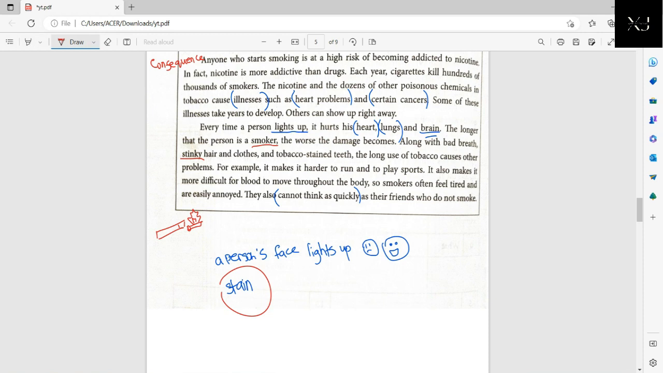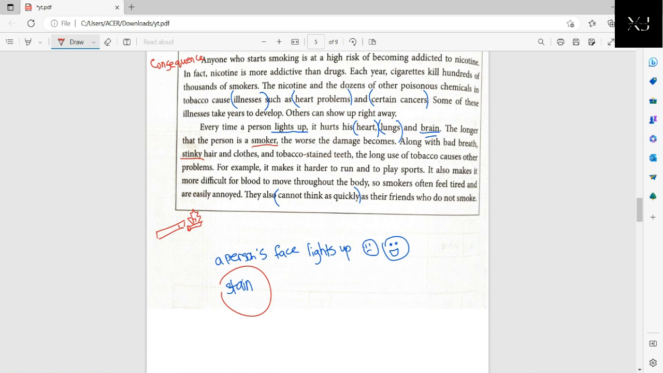Because you can't really breathe properly. Okay, it also makes it more difficult for blood to move throughout the body. So that is really, really important, because as you all would have studied in your science by now, the red blood cells in our blood carry oxygen. So if there are a lot of blockages and you're smoking, you're not really breathing well, you don't get enough oxygen throughout your body.